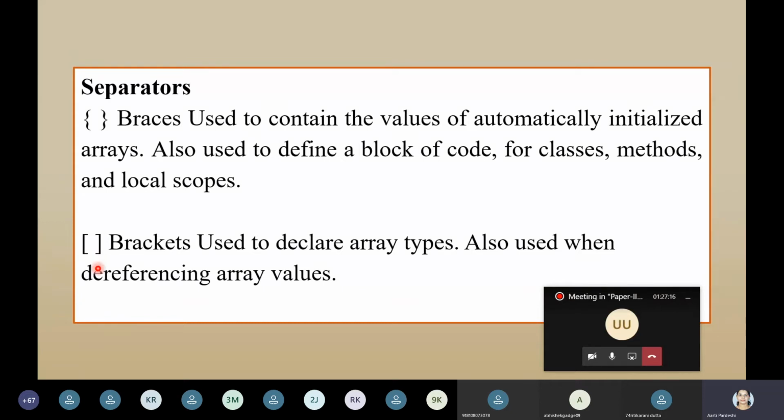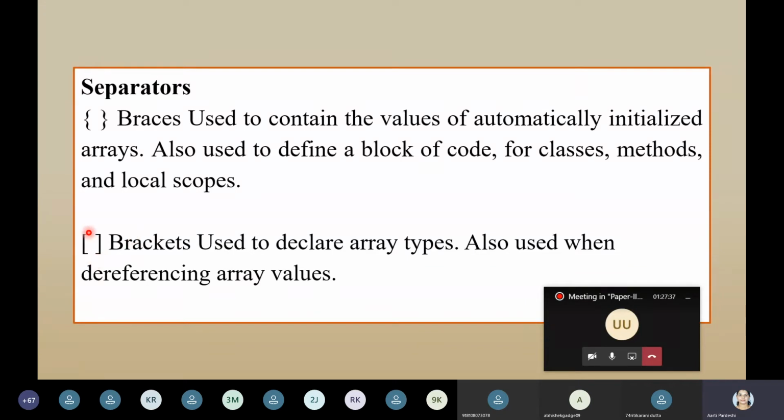Because an array always starts with index 0 in Java, whenever you say you want an array of size 10, it gives you indexes 0 to 9, and it's totally allowed to access them. So the brackets are used for dereferencing, to get the value at that position. It's called dereferencing that value.